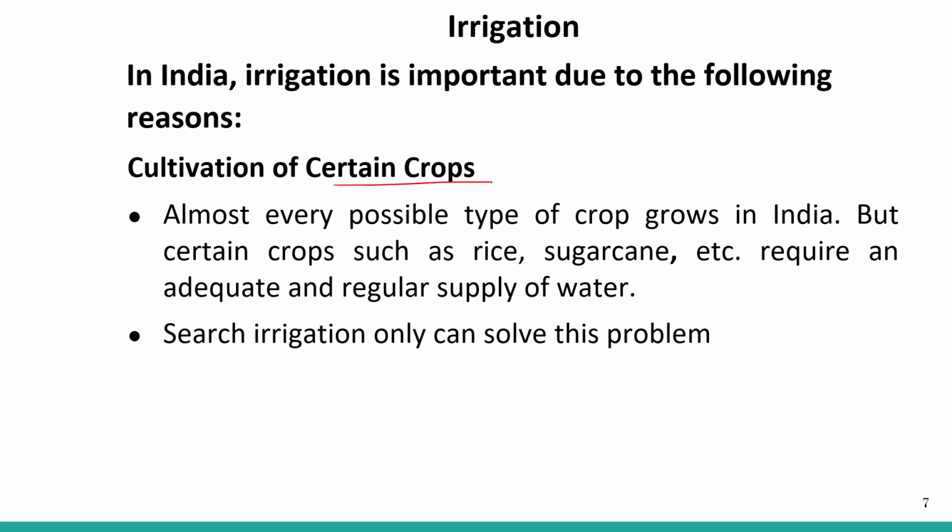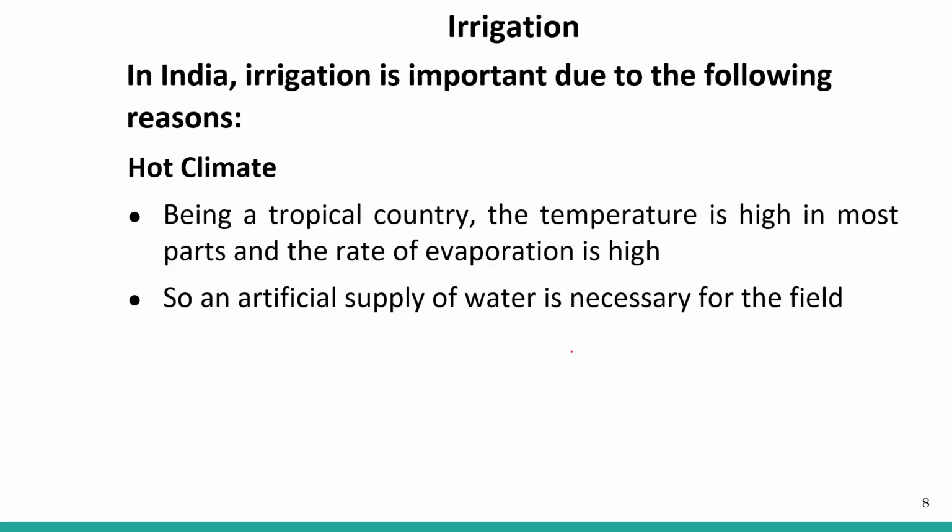Cultivation of certain crops. Almost every possible type of crop grows in India, right? We have all the different types of crops in India, right? But certain crops such as rice, sugarcane, etc. require an adequate and regular supply of water. So we require a regular supply of water for rice and sugarcane, right? So such a problem can only be solved by irrigation.